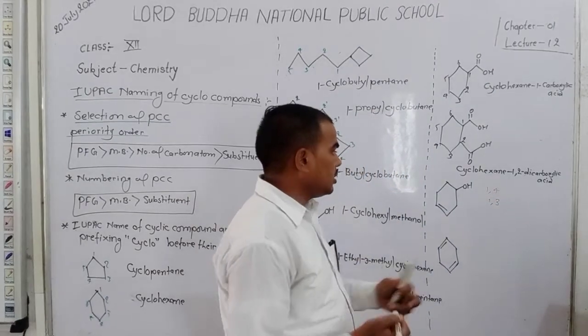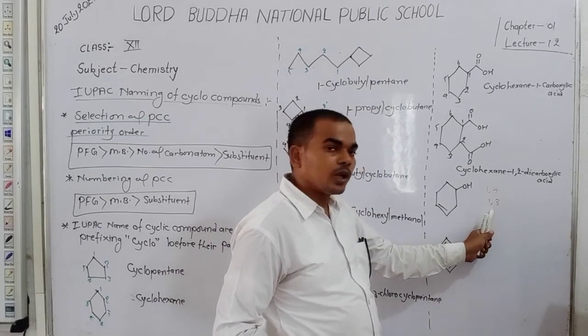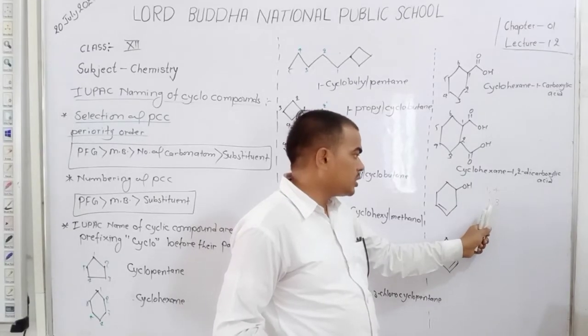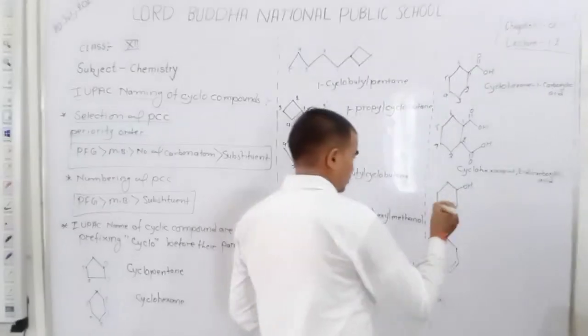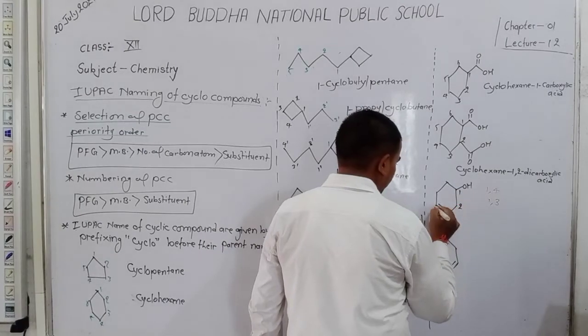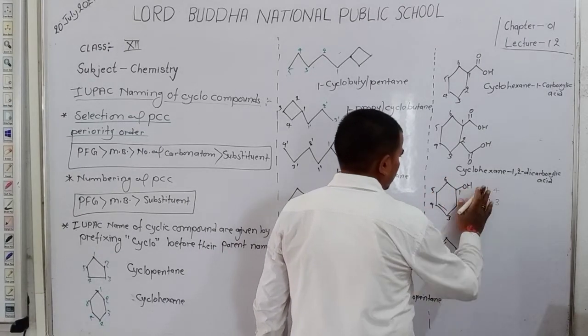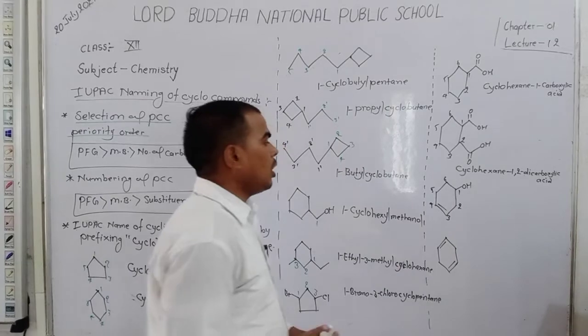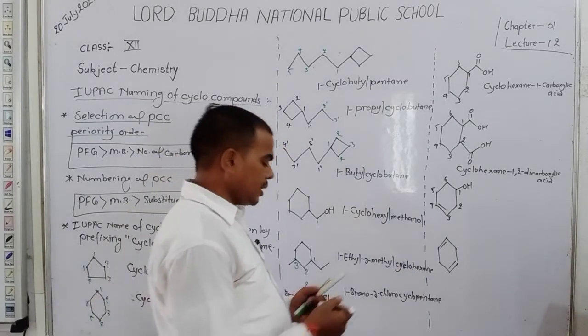You observe here, we follow the lowest numbering rule. If we use this method, counting starts from here 1, 2, 3, 4, 5, 6. Okay, student. So now counting is done. After the counting, write the name.